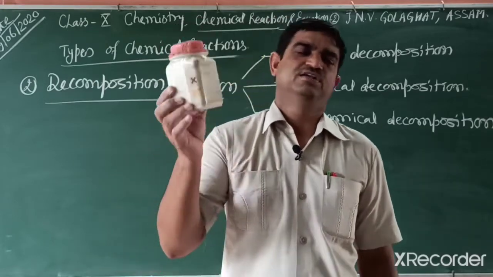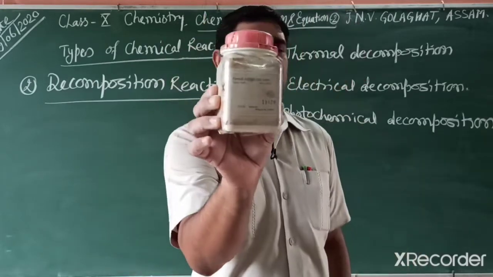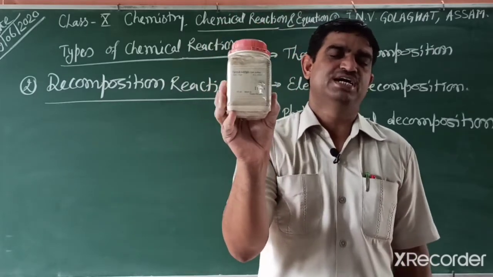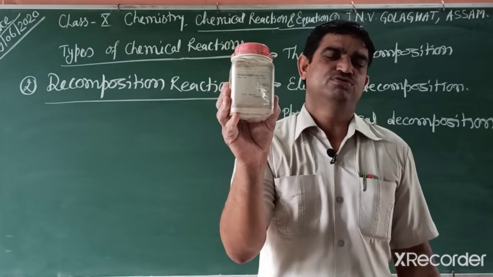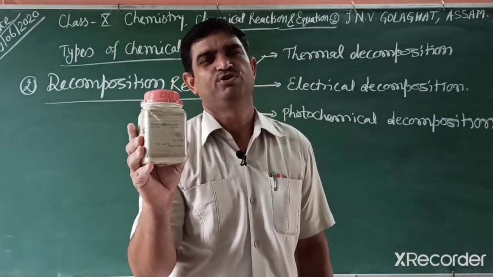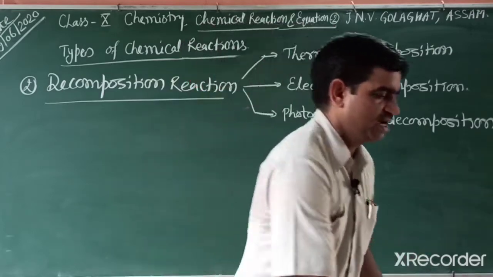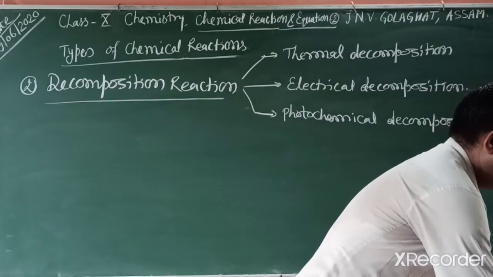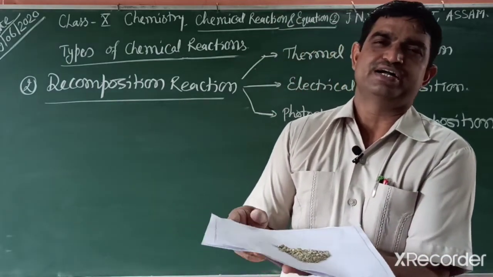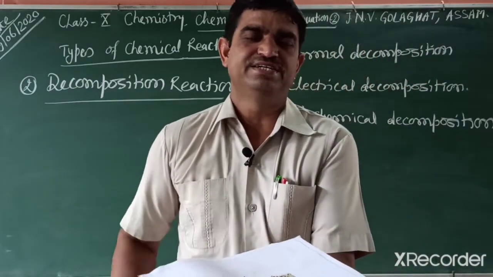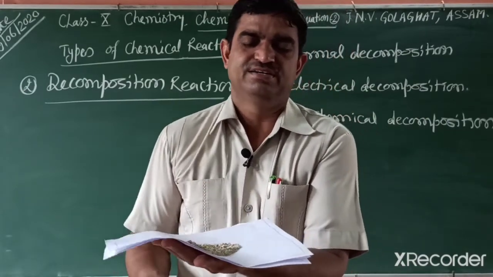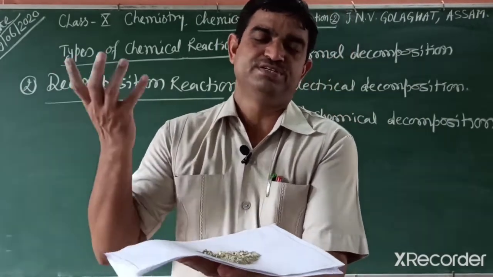You know ferrous sulfate. The ferrous sulfate formula is FeSO4.7H2O because there are 7 water molecules of hydration present. And what is the color of this compound? Students, the ferrous sulfate heptahydrate color is like this, light green. What happens if you heat it?